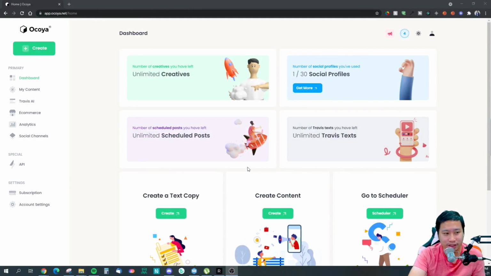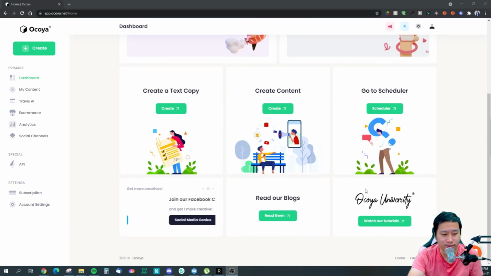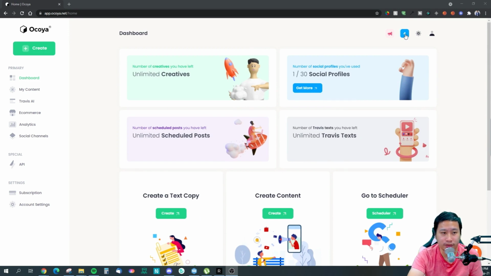So what I would say is that Ocoya is something really interesting. The UI is amazing. Really nice illustrations that you can see right here, very clear buttons, thick fonts in there. Love it so much. The UI is just brilliant. Look at all the widgets. Really well done, I would say. The only issue that I have is that